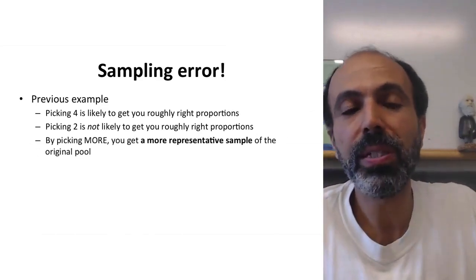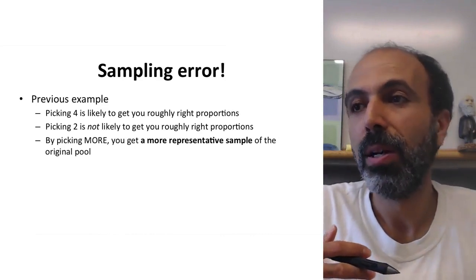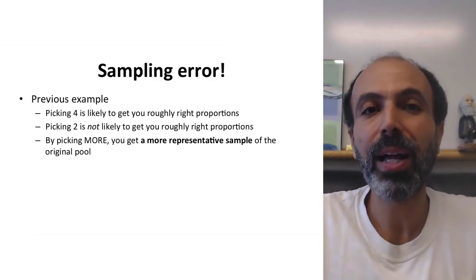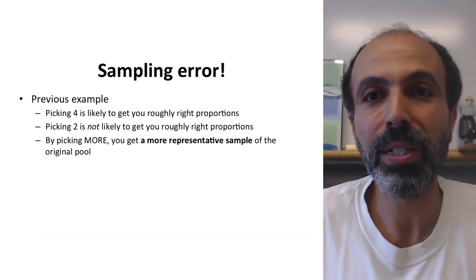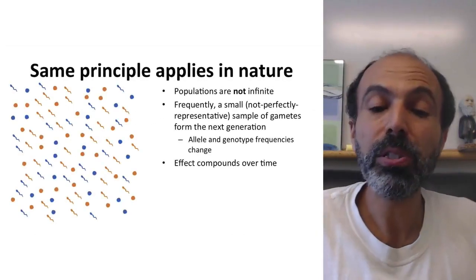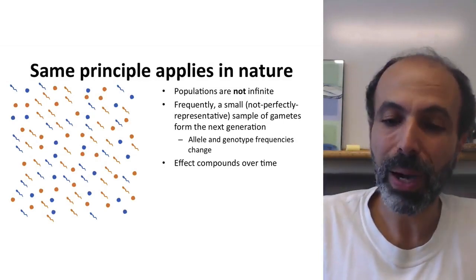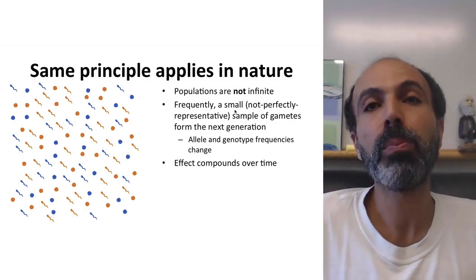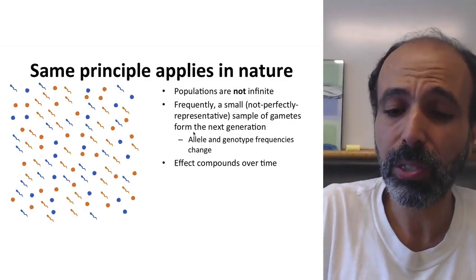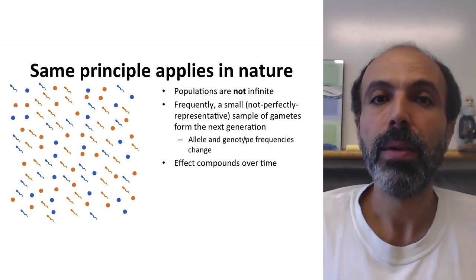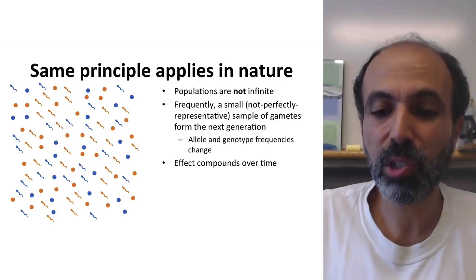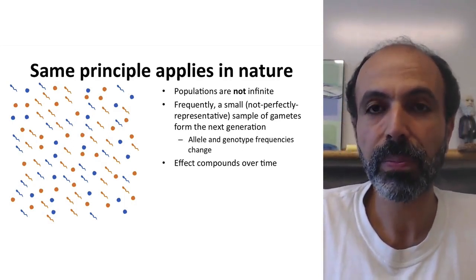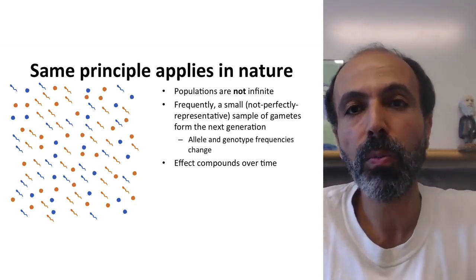This is the principle that we see in general. If you want to understand if people in a particular supermarket are tall, you don't just look for one person, but you look for a lot of people. So you get a representative sample. Well, the same principle applies in nature. Again, populations are not infinite, and frequently small samples are not perfectly representative, and these are the ones that form the next generation. Because they're not perfectly representative of the previous generation, the allele and genotype frequencies change between these generations. And this effect can compound more and more over time.